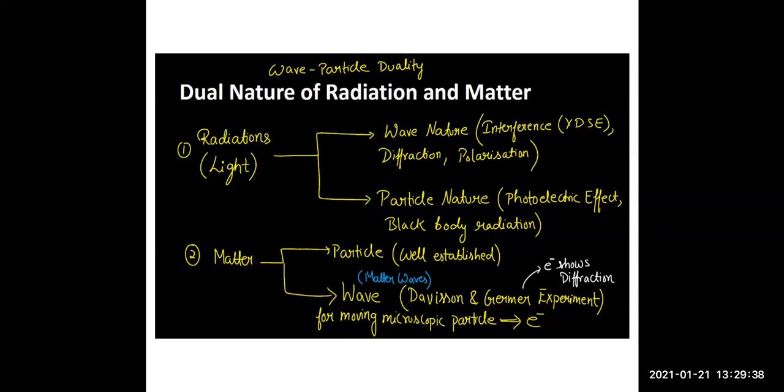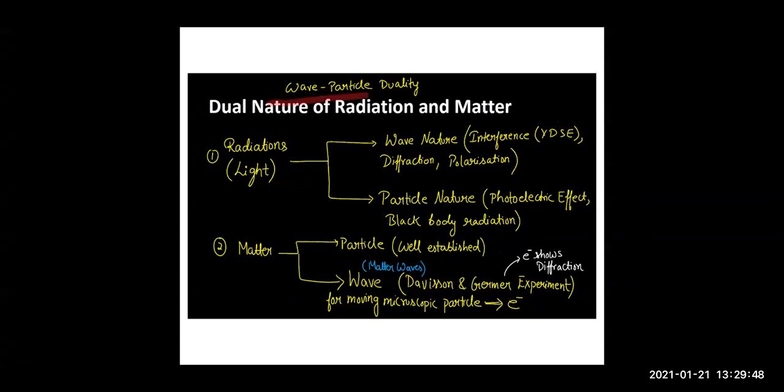We are doing chapter number 11, dual nature of radiation and matter, right? Dual nature is double nature. So wave and particle. Let's talk about radiation. What is radiation? Children, radiation is light. Your visible light, ultraviolet light, all comes under radiation.